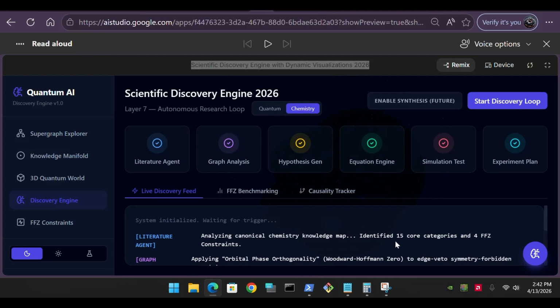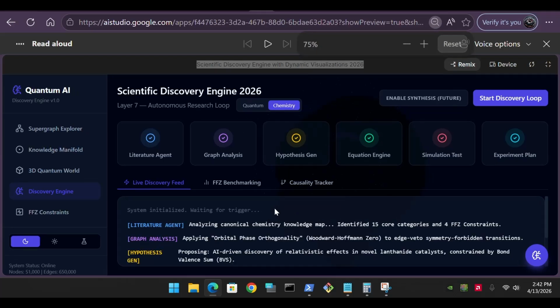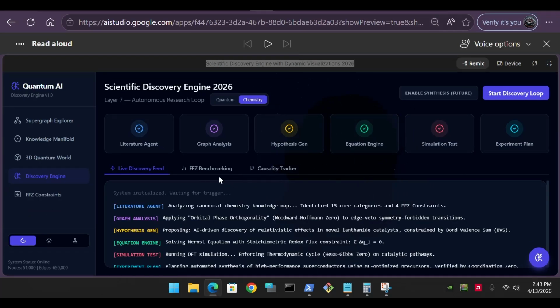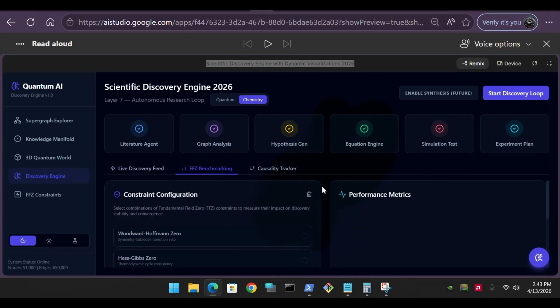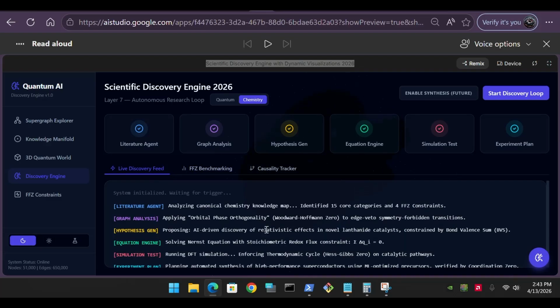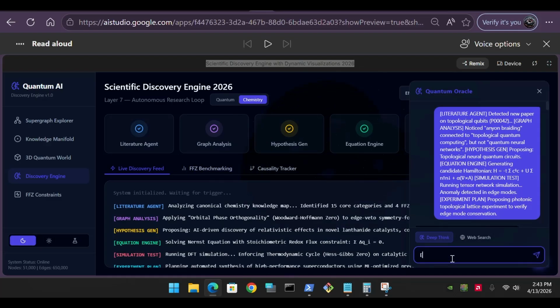Oracle's analysis. What is the Reset Explorer? It is an observational wave function collapse. Rather than modifying the underlying physics of the network, it decouples your perspective from trapped local minima, clearing accumulated Hebbian hysteresis and graphical clutter, and snaps your focal point back to the topological barycenter, the global ground state, of the canonical chemistry knowledge map. When is the correct time to use it?